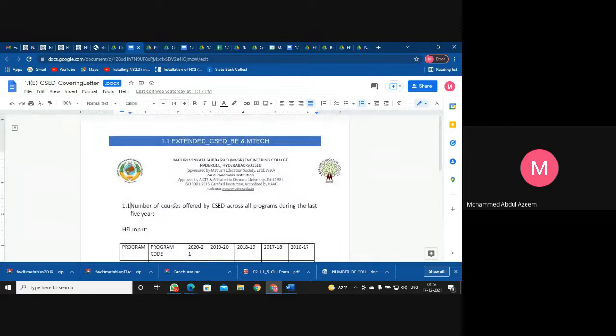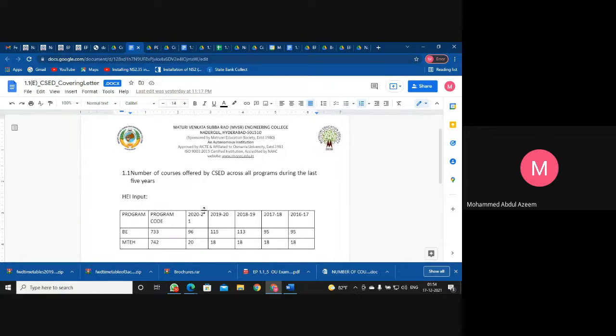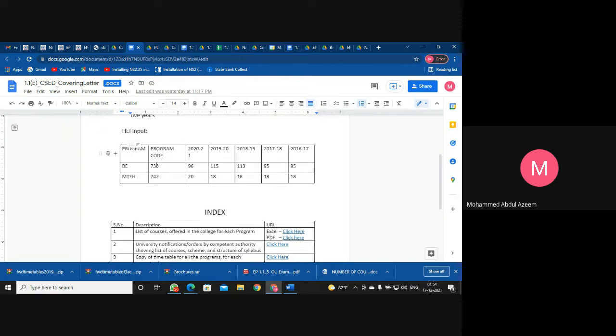You can see the number of courses offered by our department across all the programs, that is BE and MTech, mentioned in this table. For BE, year-wise in reverse order, we are giving the data from 2020-21, 19-20, up to 2016-17.